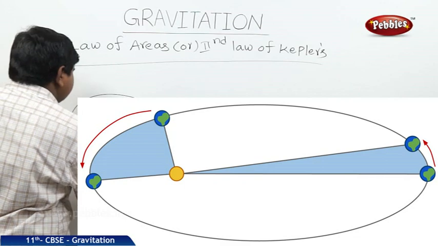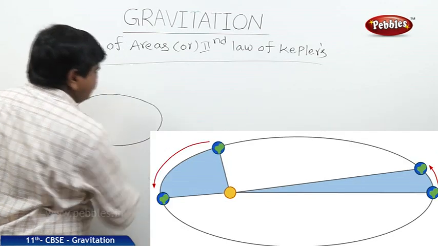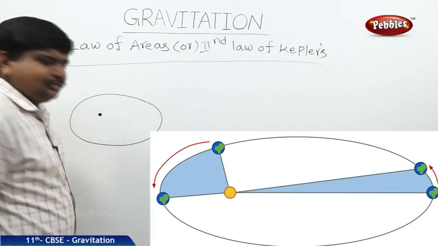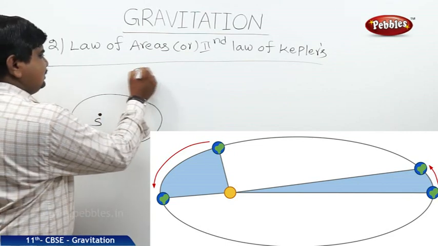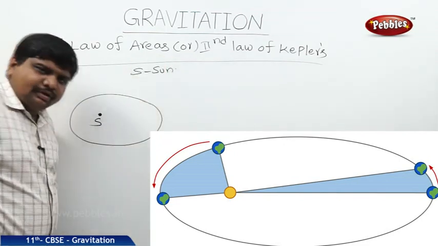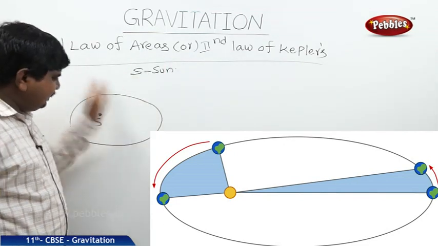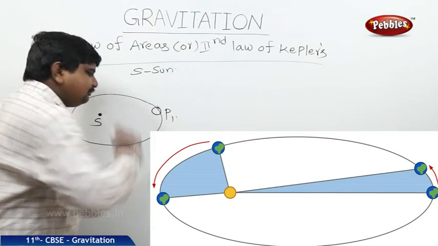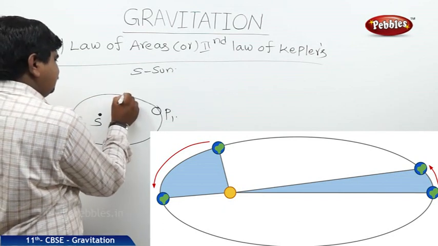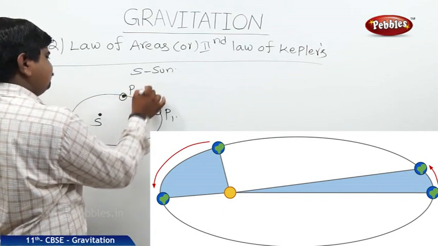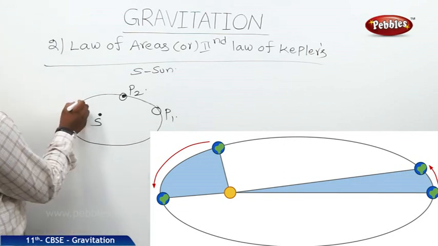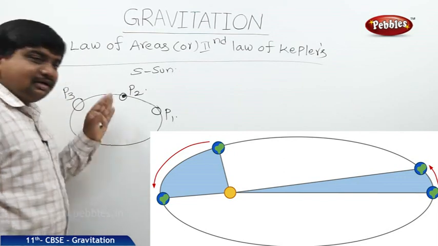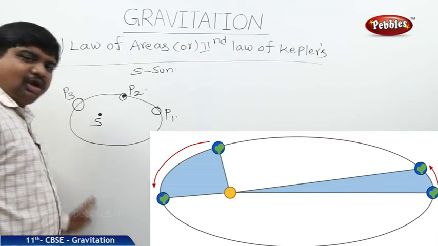Let us suppose this is the elliptical orbit. This is the position of Sun, let us suppose I am writing as S, where S is equal to Sun. While the planet is revolving around the Sun in elliptical orbit, this is one of the positions, let us say P1. This is another position, P2. This is another position of the planet, P3. These three are the different positions of the planet with respect to the time, meaning they are revolving, moving